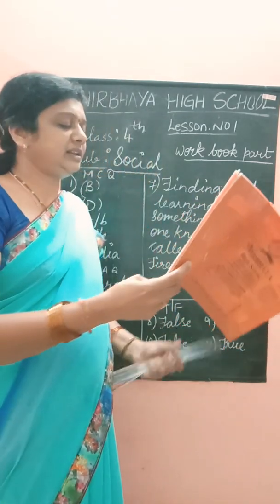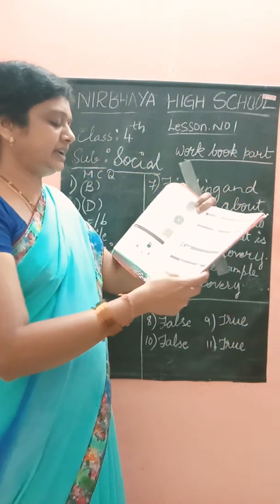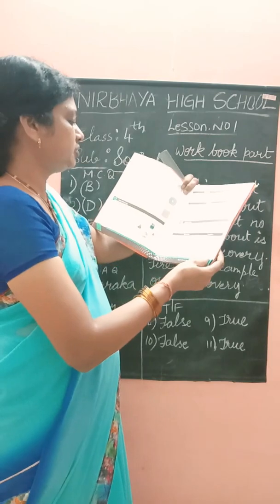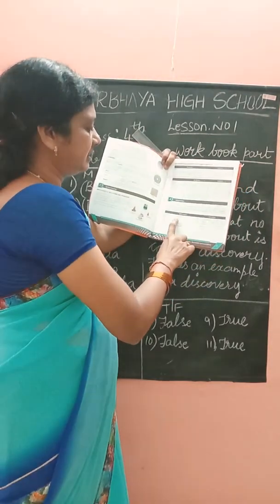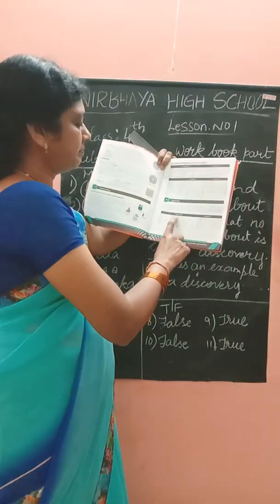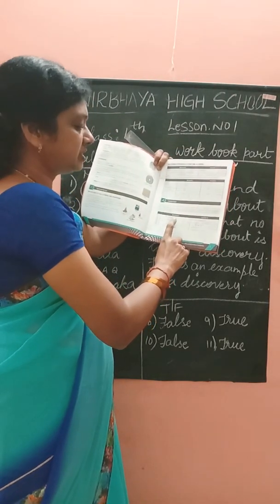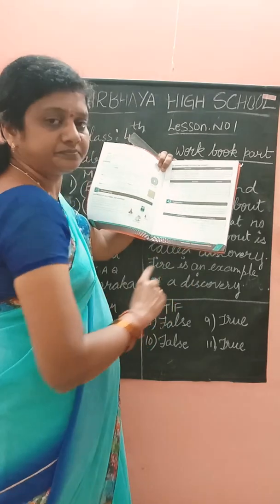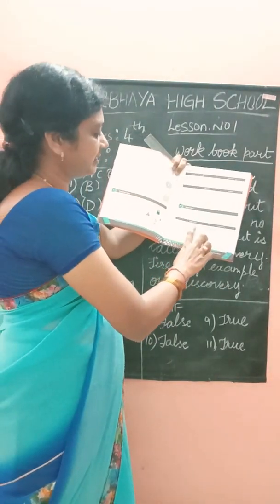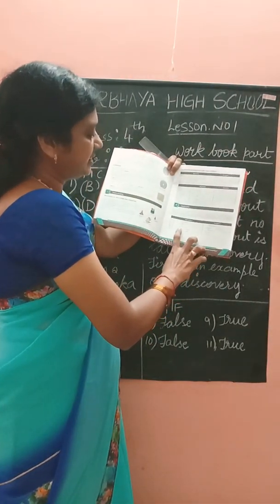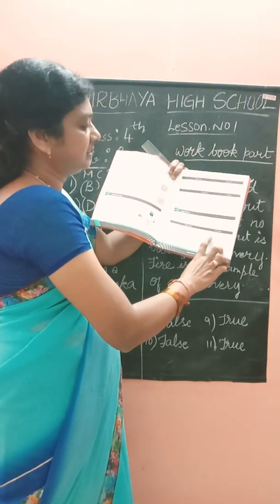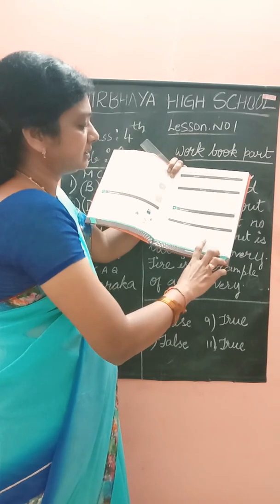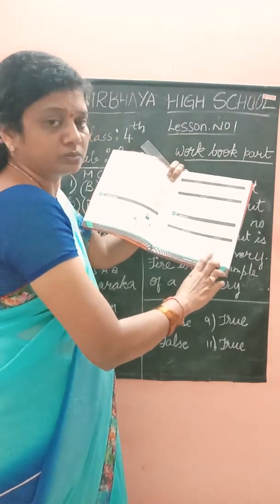You have to write down in this table the discoveries and the inventions. Any 5 you should write. Discoveries: rubber, spices, tea, electricity, copper. And the inventions: eraser, bulb, bronze, internet, glue.